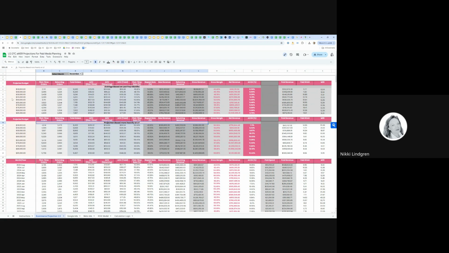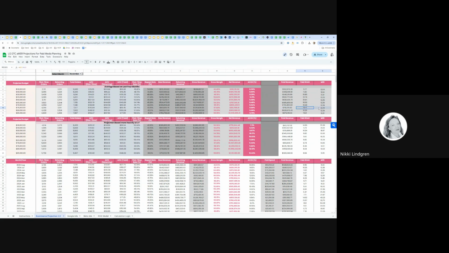So if our client came to us and they're like, hey, our goal is to exceed 1.2 million in gross revenue in November, we have two different models to work with, right? If we're looking at the last rolling 4 months, which might be a mistake since we are talking about the month of November, we could say, great client, it's looking like 75K is going to be the paid media spend recommendation to be able to achieve that 1.2 million. That's going to get us to 781K in paid revenue attributed from paid ads.